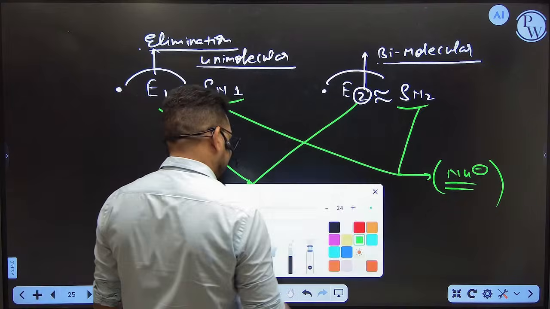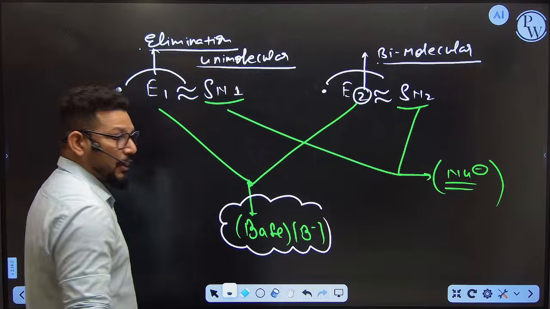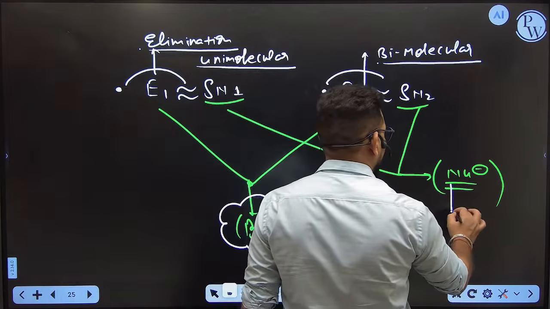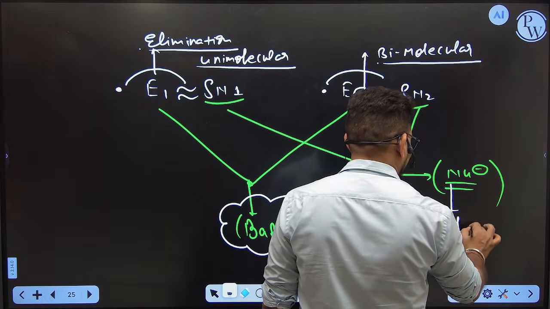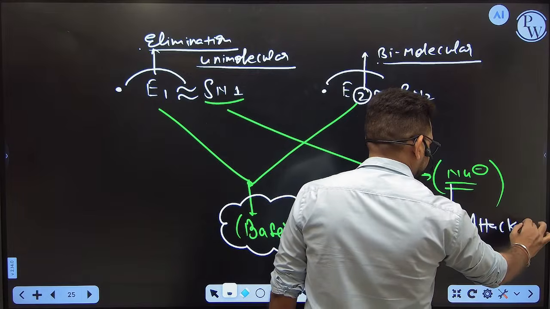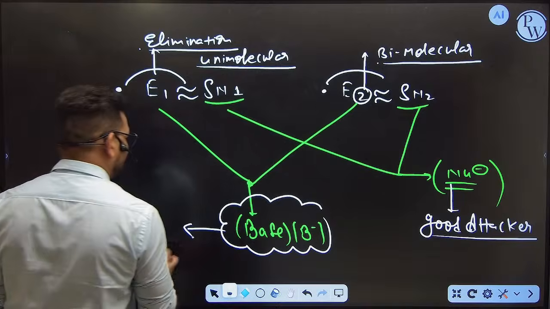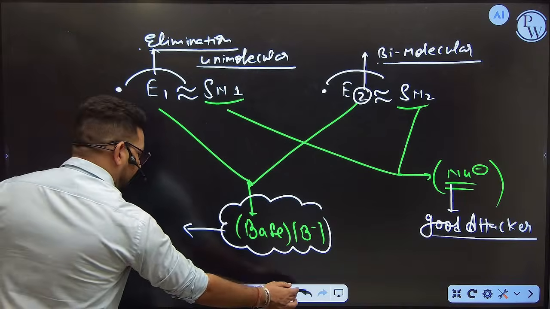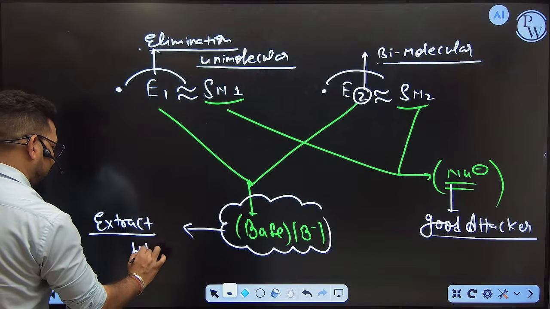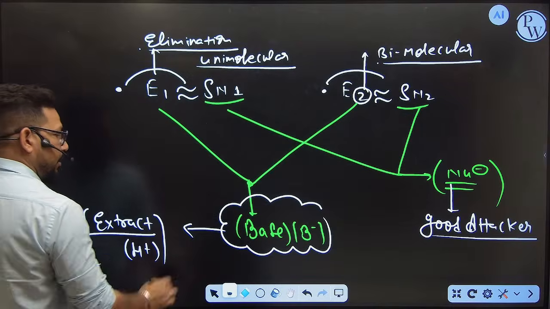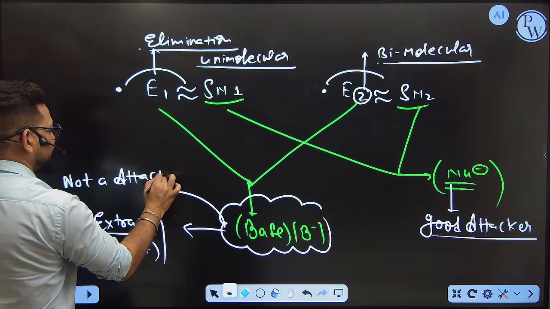So that's the reason. See, nucleophile, I already told you that nucleophile has good dispersion of charge due to the large size of the atom, so it is a good attacker. If nucleophile sees any carbocation, it is going to attack very fast. But you know what? Base is not a good attacker. It is a kind of ion which is going to extract H plus ion. Correct? But it is not a good attacker. It is not going to attack on anyone.